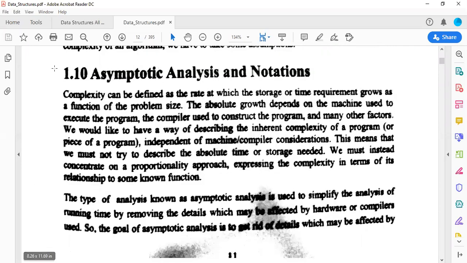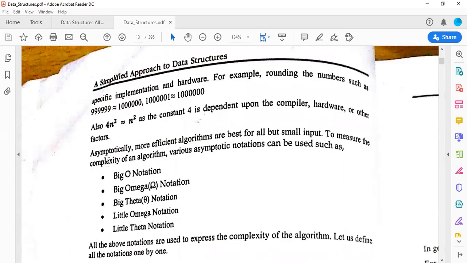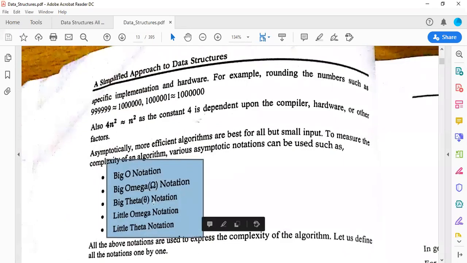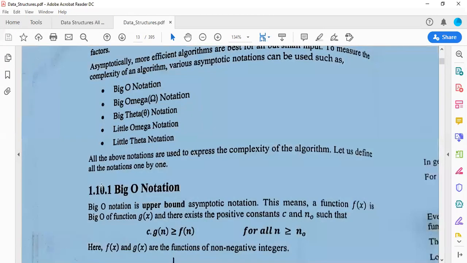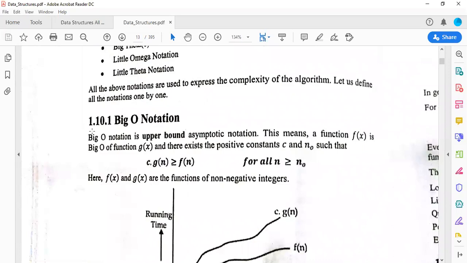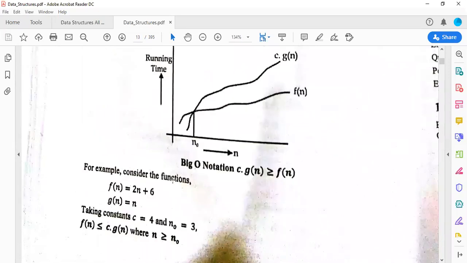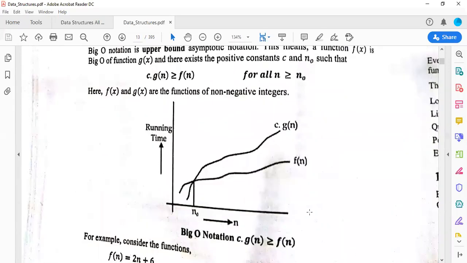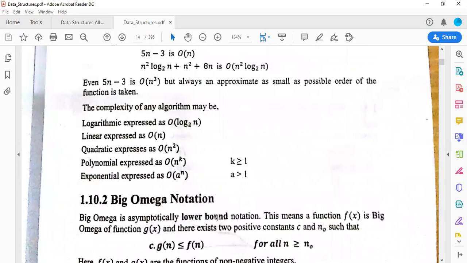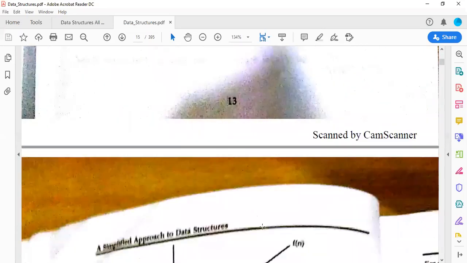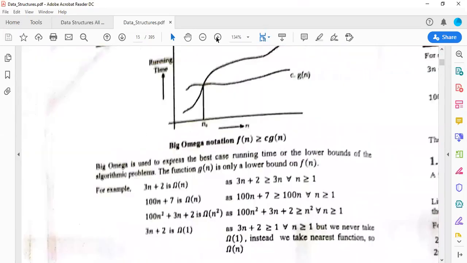There is a concept called asymptotic analysis and notation. These are the notations that can be used with algorithm analysis. Don't worry. Out of this, only big O notation can be asked in your examination. It is nothing but a plotting of a running time against your variables. Then we have big omega notation and all that.